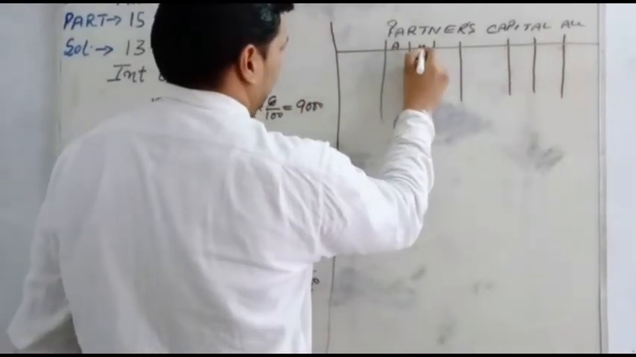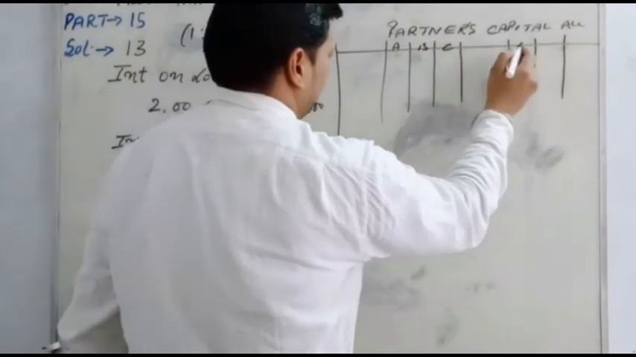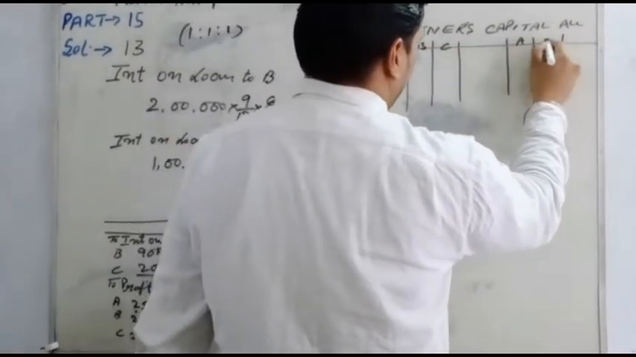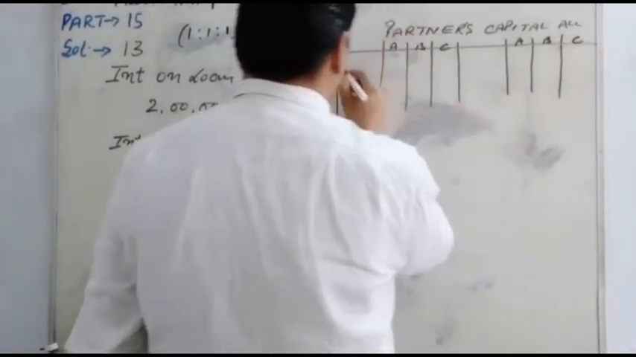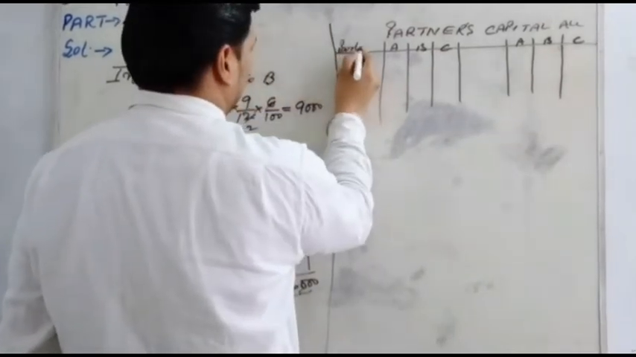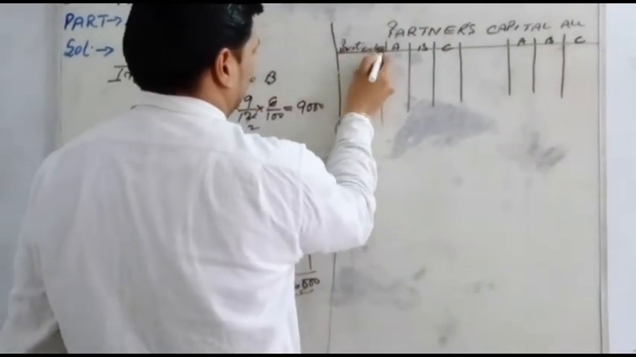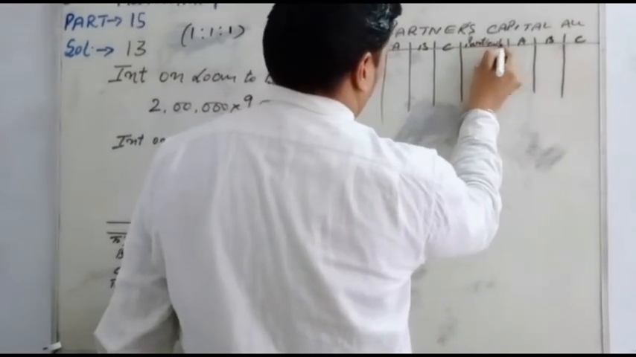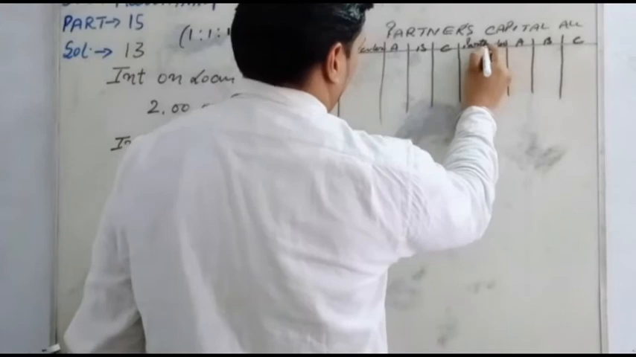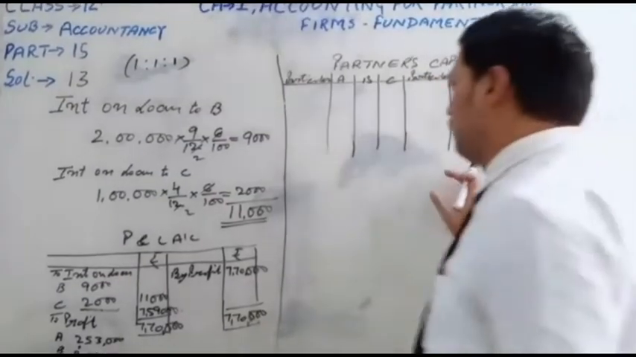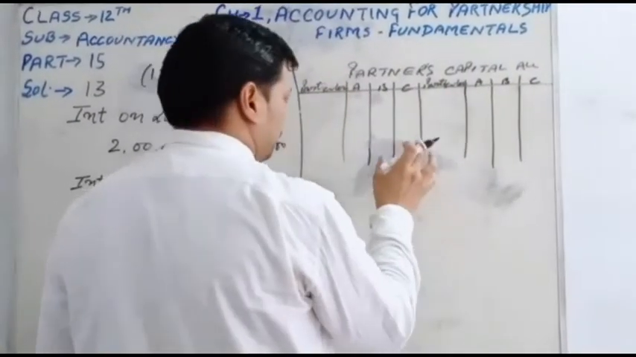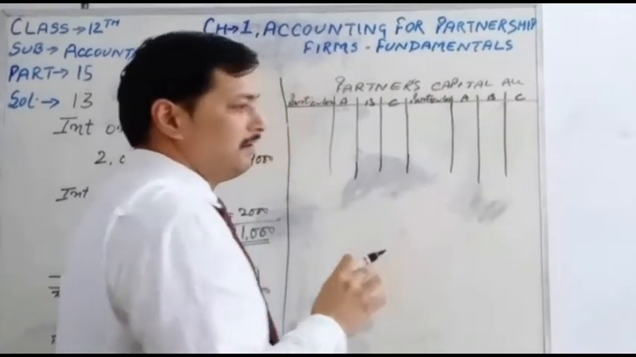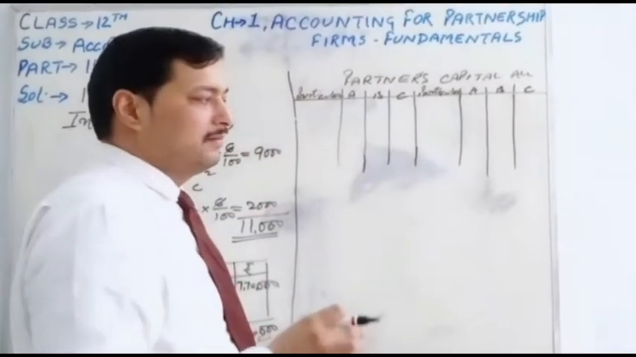Partners A, B and C, and particulars. In this partners capital account, only the partners' capital balance and profit will be posted.